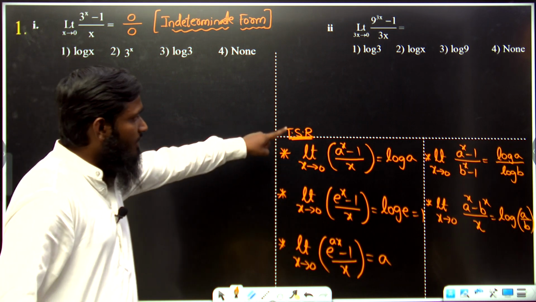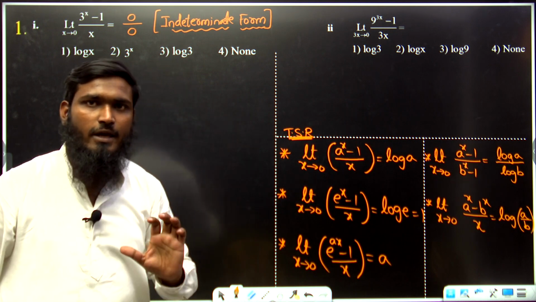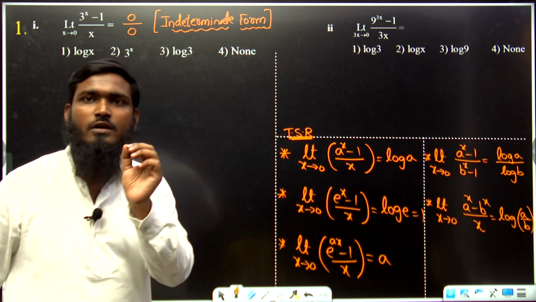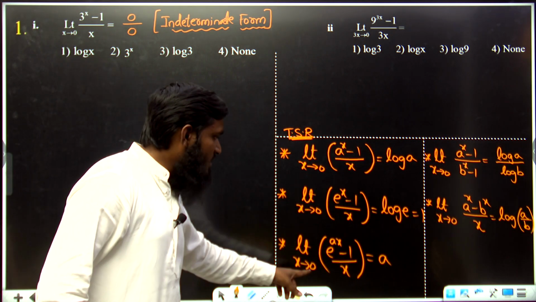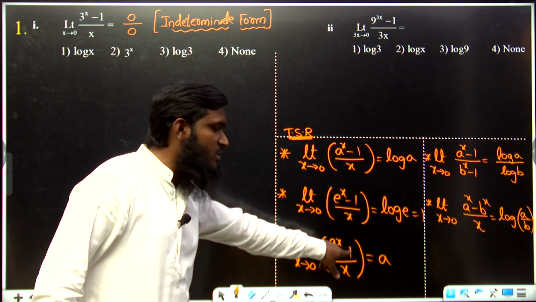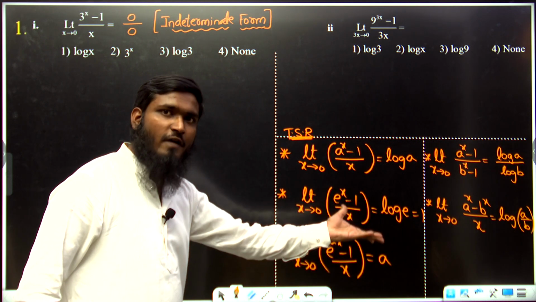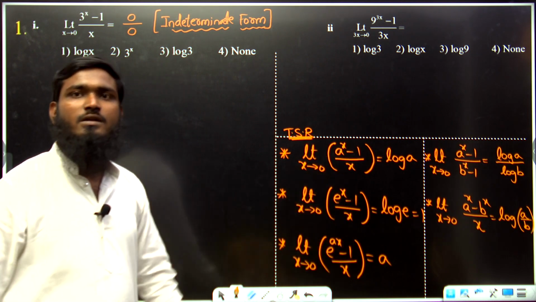Let us see this part. Limit x tends to 0, (a^x minus 1) by x is equal to log a. Next, limit x tends to 0, (e^x minus 1) by x is equal to log e, and the value is 1. Next, limit x tends to 0, (e^(ax) minus 1) by x is equal to a. Similarly, (e^(5x) minus 1) by x is equal to 5, (e^(7x) minus 1) by x is equal to 7, that's it.